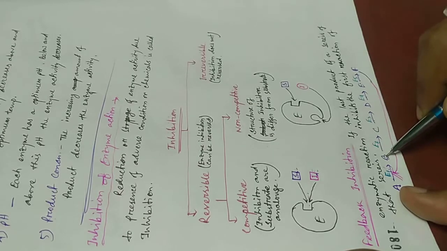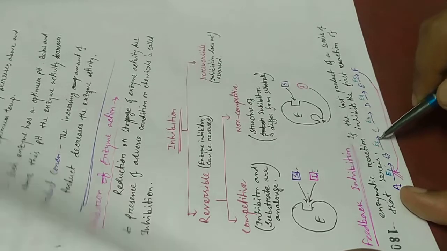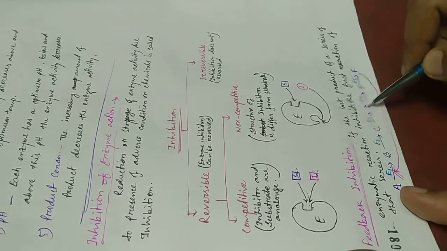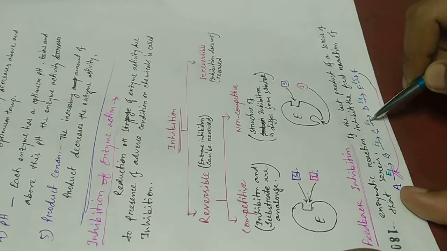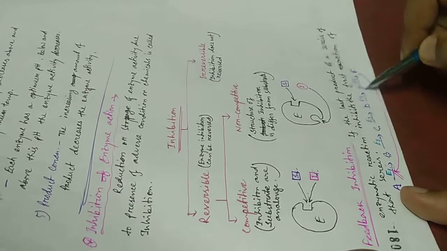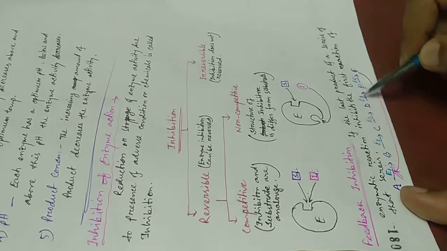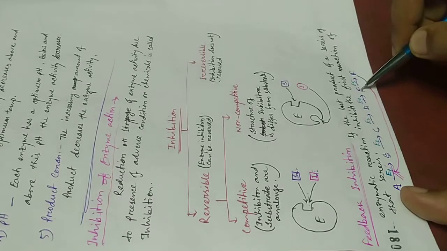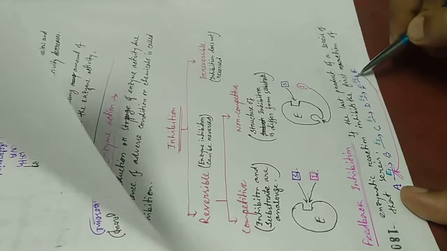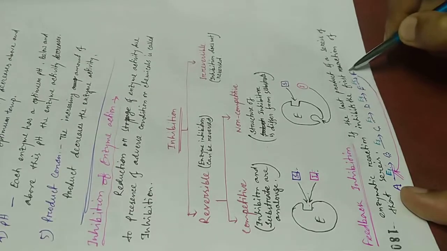Then B is converted into C in the presence of E2 enzyme. Then C converts into D in the presence of E3. D is converted into E by E4 enzyme. And E is converted into F in the presence of E5 enzyme. Then the last product is F.